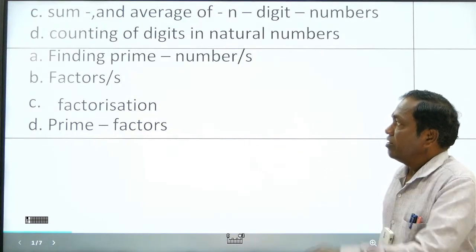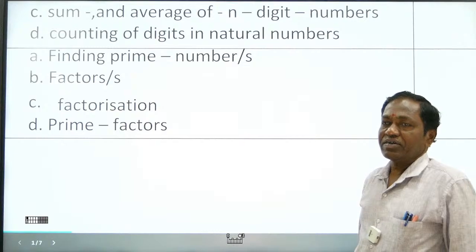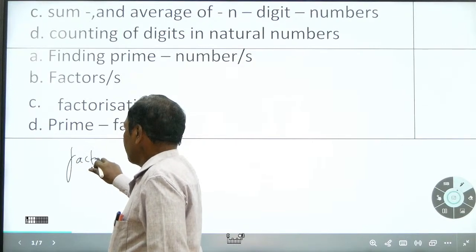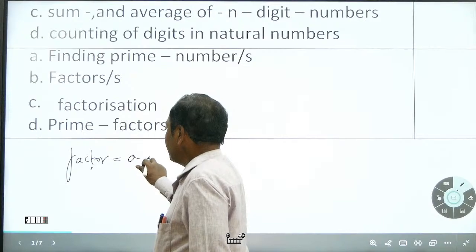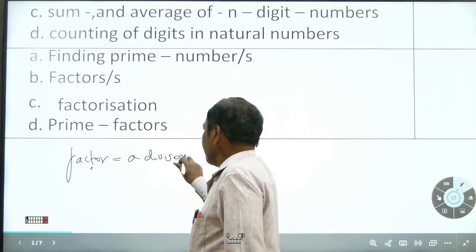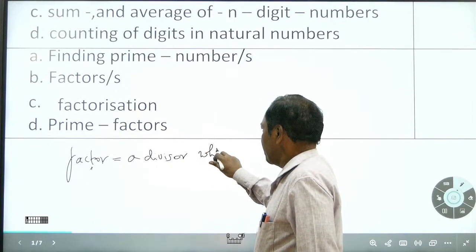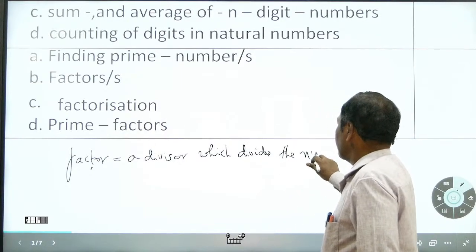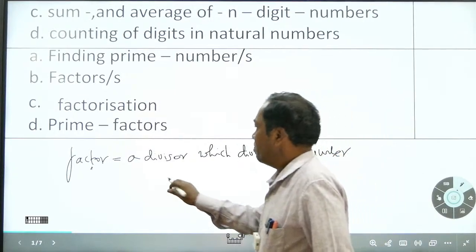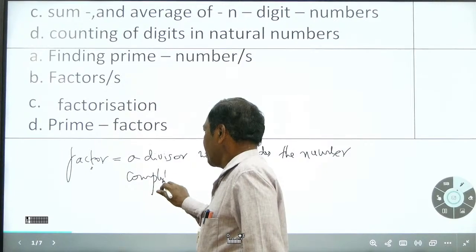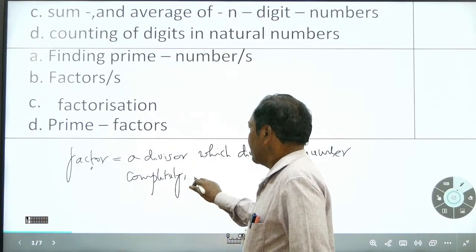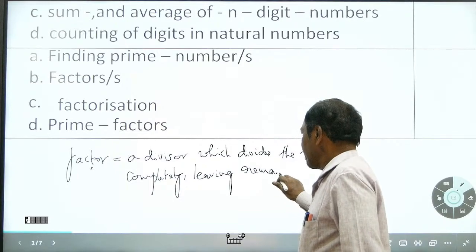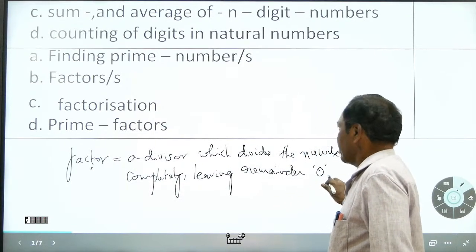Prime numbers. Factors. What is a factor? A factor means a divisor, which divides the number completely, leaving remainder 0. That is called a factor.